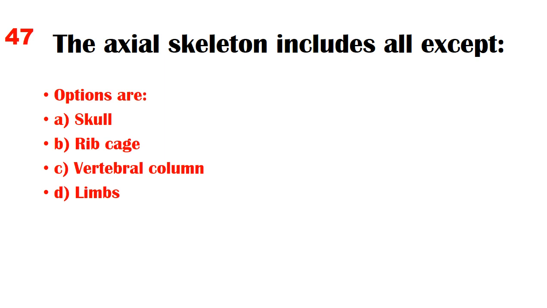The axial skeleton includes all except. Options are A. Skull, B. Rib cage, C. Vertebral column, D. Limbs. Answer.